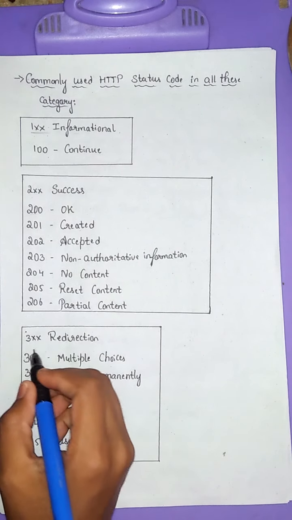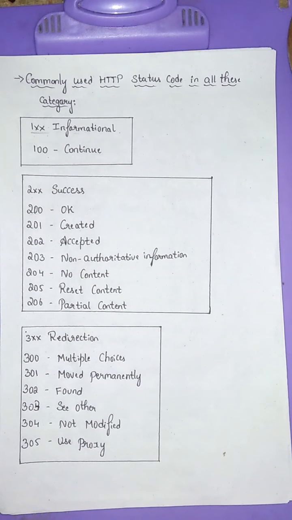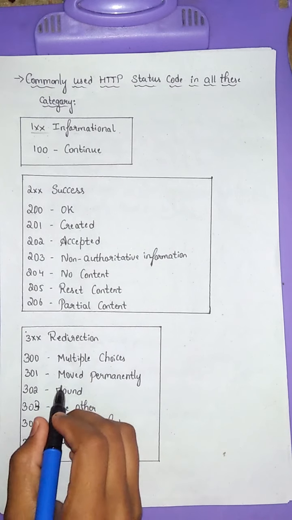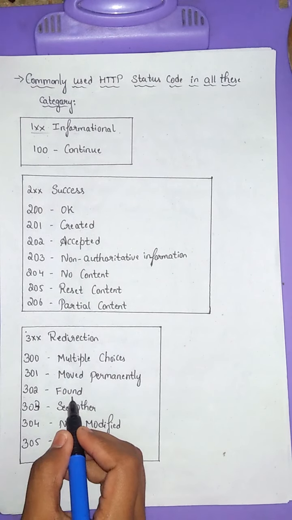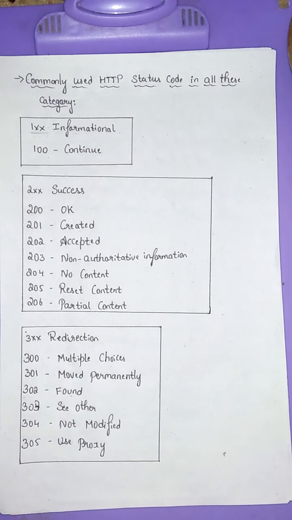In 3xx redirection, most commonly used are 301, which means moved permanently. The requested page has moved to a new URL. Secondly, 302, which means found. The requested page has moved temporarily to a new URL.